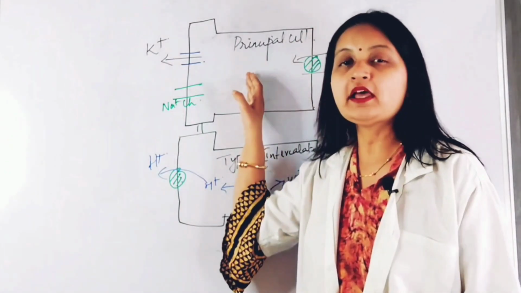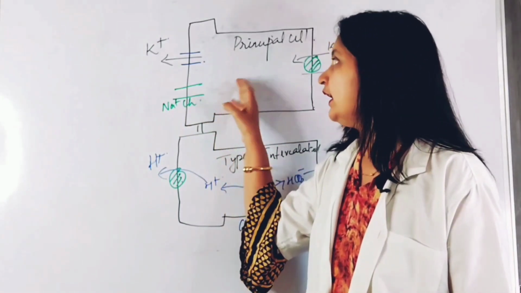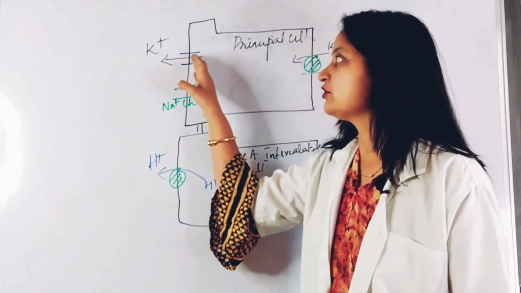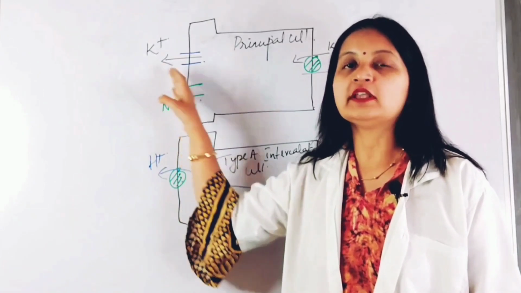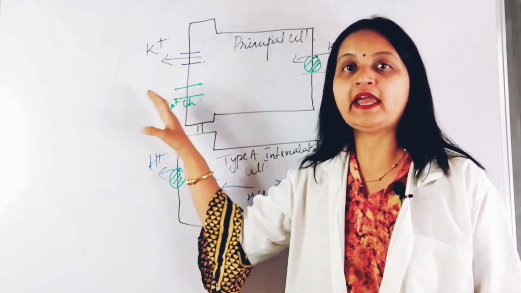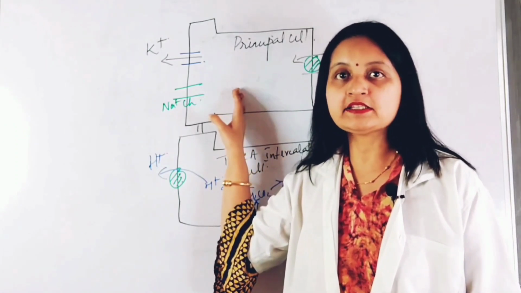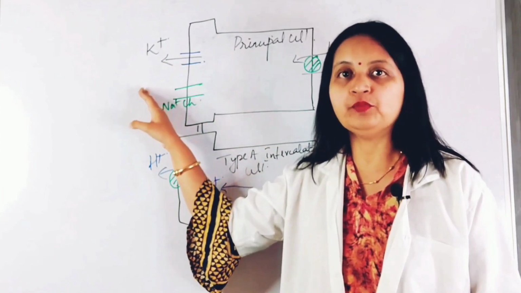So the electrochemical gradient drives the inward movement of sodium ions into the epithelial cells, and this is accompanied by the excretion of potassium ions into the tubular lumen. So the sodium channels allow the entry of sodium ions from the tubular lumen into the interstitium and the potassium excretion into the tubular lumen.